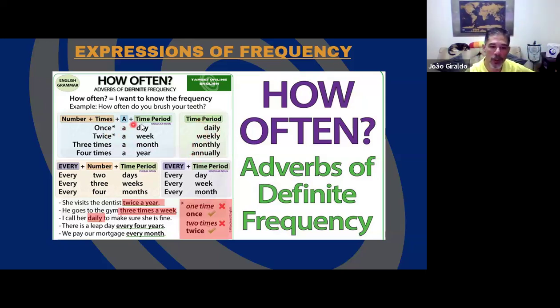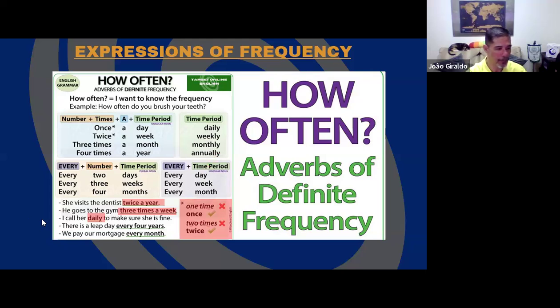You can substitute a day for daily, a week for weekly, a month for monthly, a year for yearly. Okay, these are the most common expressions of time period we have to use. And again, it generally comes at the end of the sentence, but not obligatory. Okay?